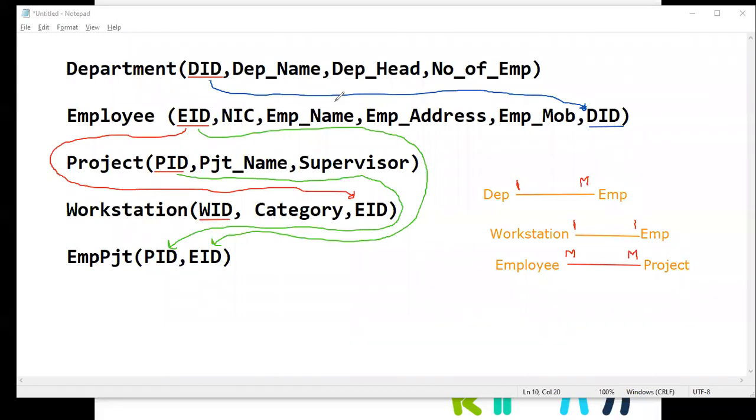So if you don't have any questions, we can proceed. Okay. So that is how you have to link the tables and create relationships. Okay. Right.